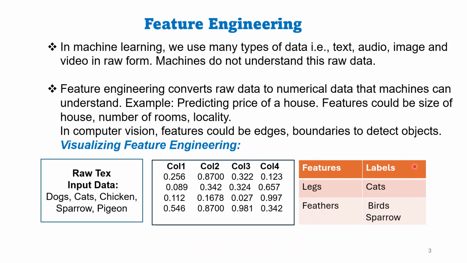Now, let us say we are trying to predict the price of a house. What would be the features? Can you guess? Features would be size of the house in square feet, number of balconies, number of rooms inside the house, price of the house in that locality. Feature extraction maps real world objects like a house to measurable quantities like size of house, price of house.